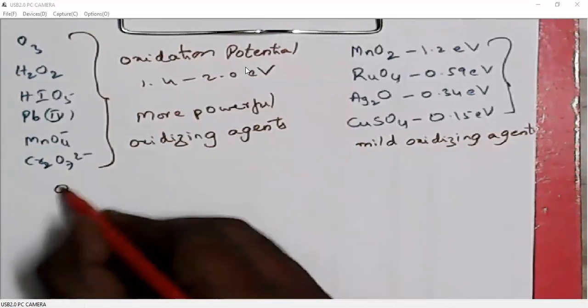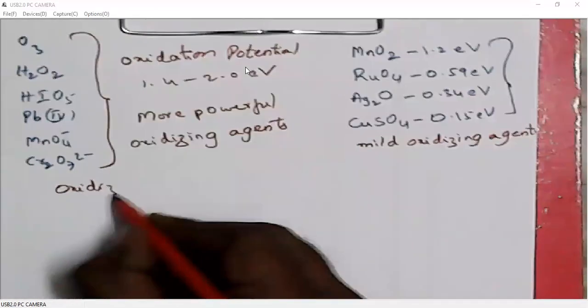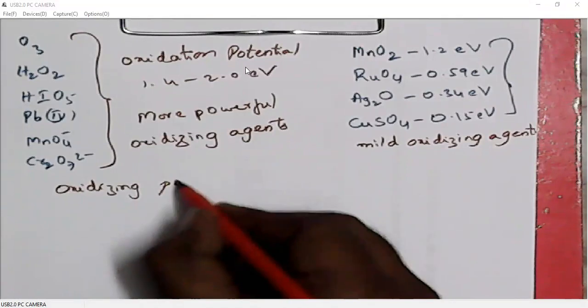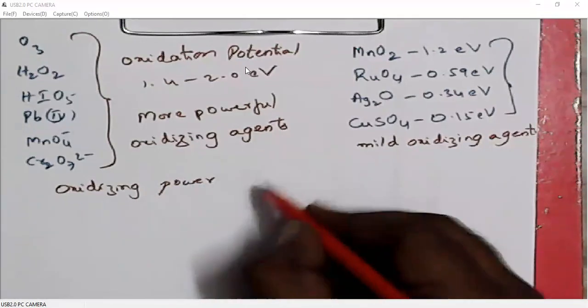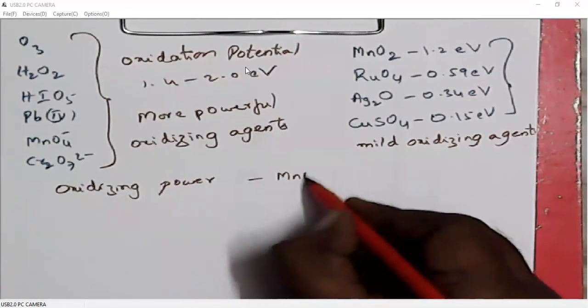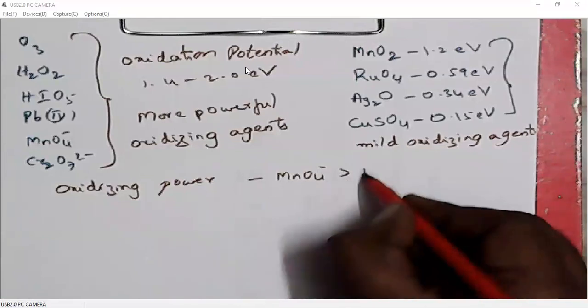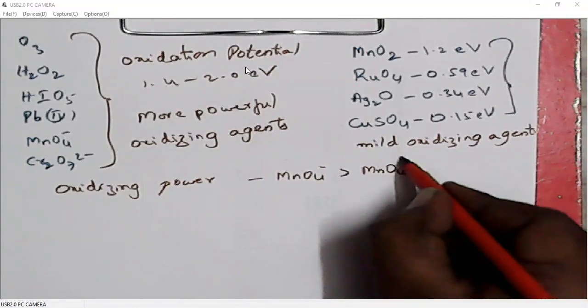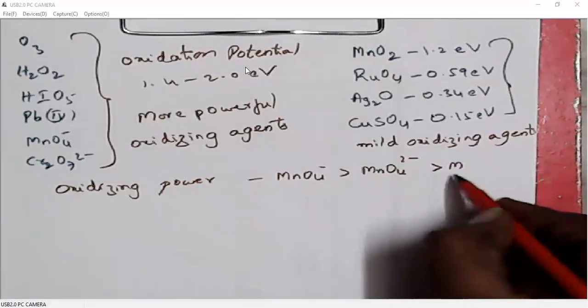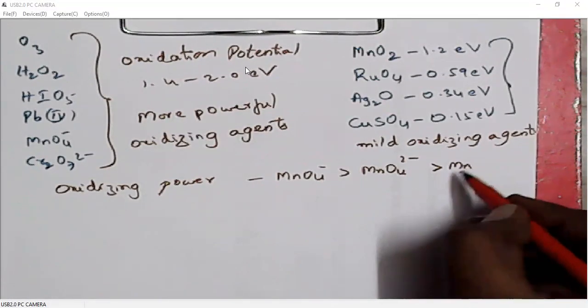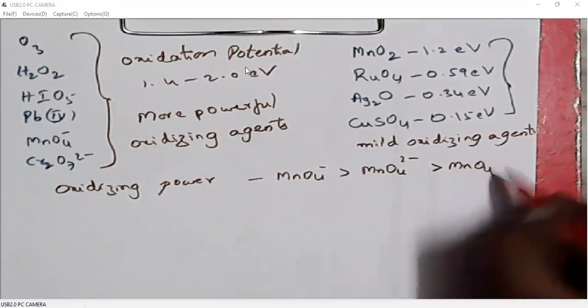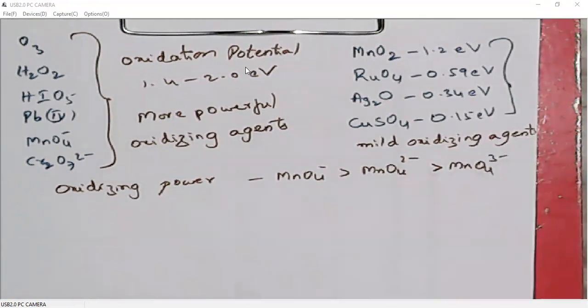You can compare their oxidizing power. Generally, with decrease in the number of oxygen atoms, the oxidizing power will also decrease, or with increase in the negative charge, the oxidizing power will also decrease.